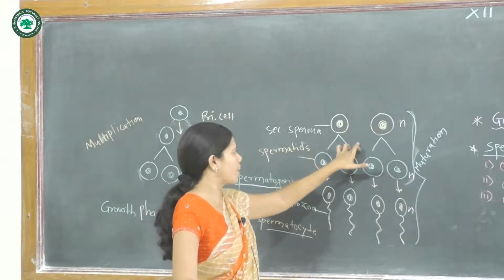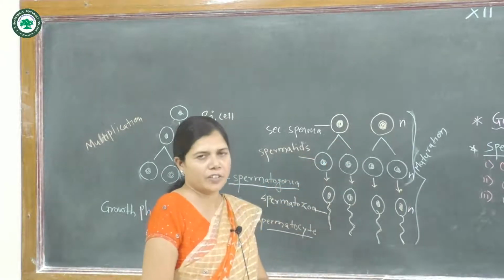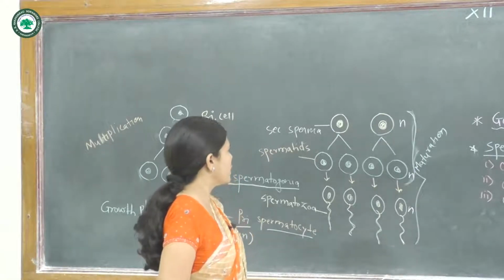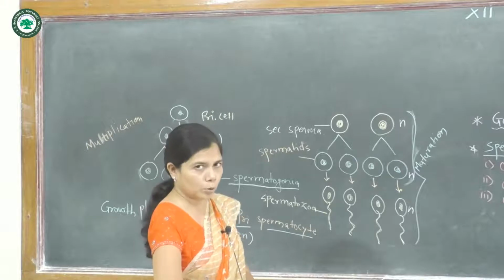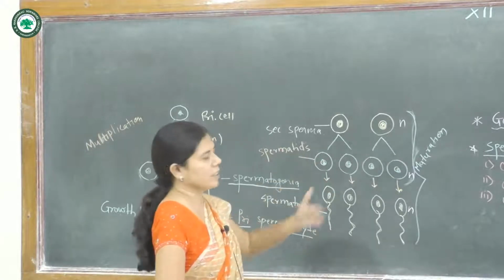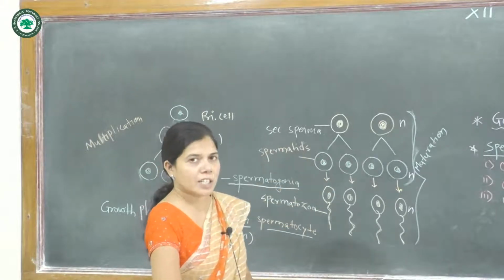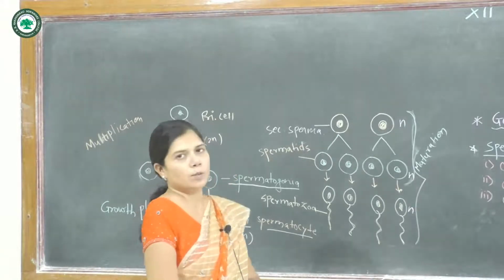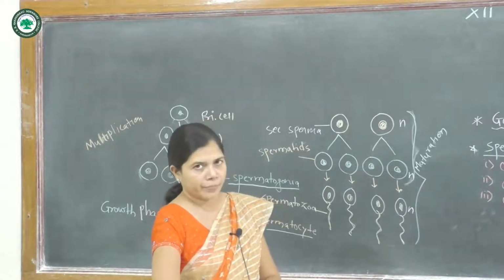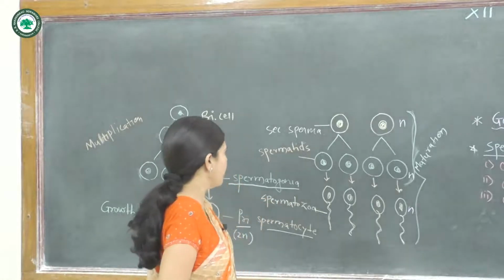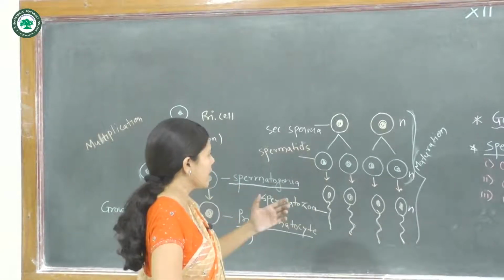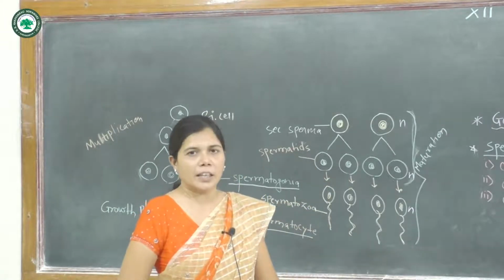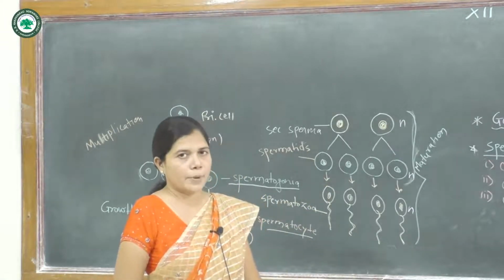From the secondary spermatocyte, reduction division takes place again, and from a single secondary spermatocyte it forms two spermatids. Spermatids are also haploid, meaning only 23 chromosomes are present.